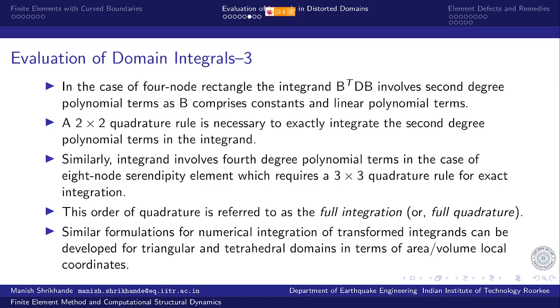Local coordinates for triangular region vary from 0 to 1, and they are amenable to be used as a local coordinate system for defining the geometry, and similarly the numerical integrations can be defined in terms of local coordinates in case of triangular and tetrahedral region in the same fashion as for rectangle and hexahedral elements.